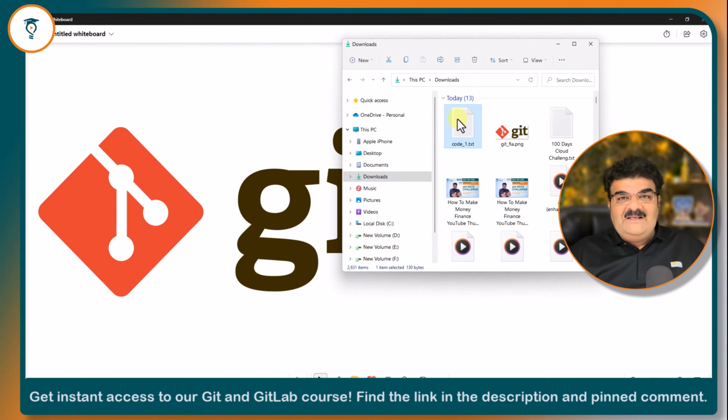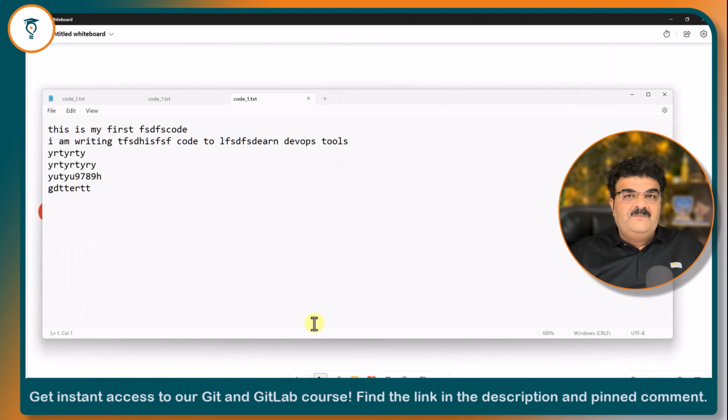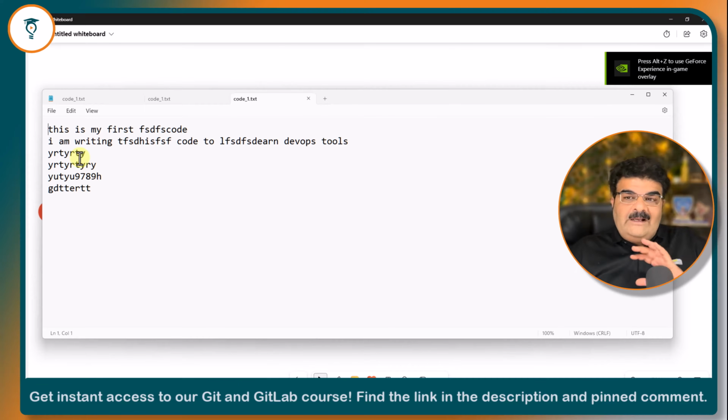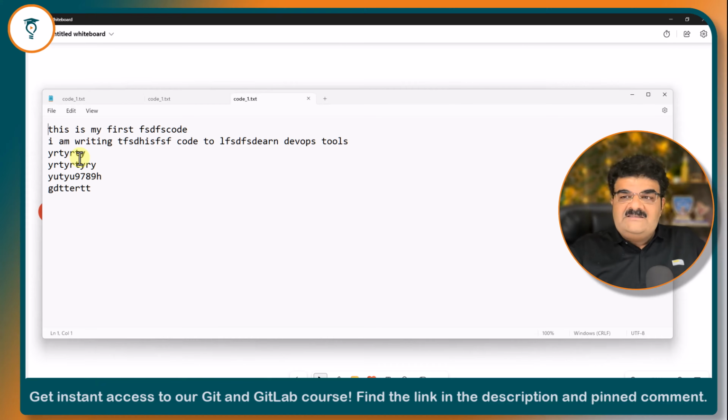But right now, I have this new code. Now, what about the previous version? I don't have the previous version. If I want to come back to the previous version, I will be in trouble because it is a new version in which I have lots of text written. So I want my first version again, and I am in trouble right now because I literally saved over this file.